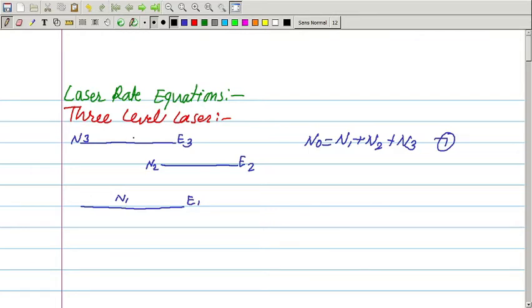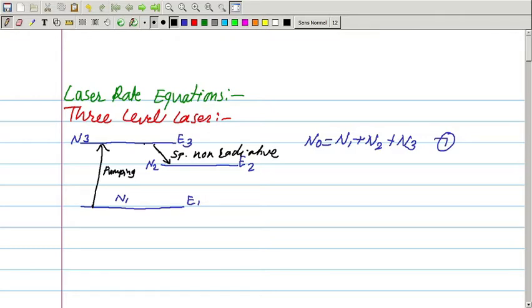If you see the transitions from E3 to E2, those transitions are non-radiative. So, they are non-radiative spontaneous transitions. So, by the pumping process the atoms go from level E1 to E3.